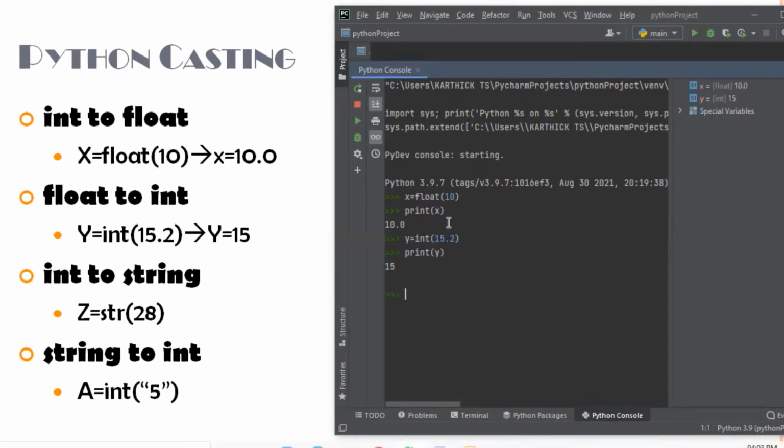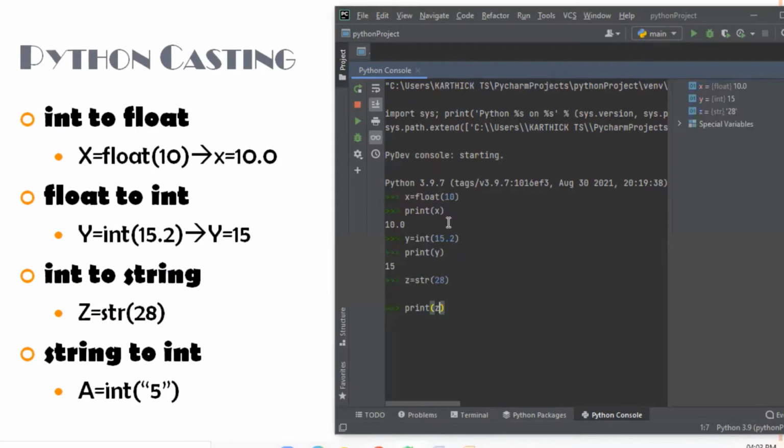We can create casting from integer to string data type. Now create a variable z and pass the integer value 28 to the string constructor, and now you can print the value of z and it prints 28.